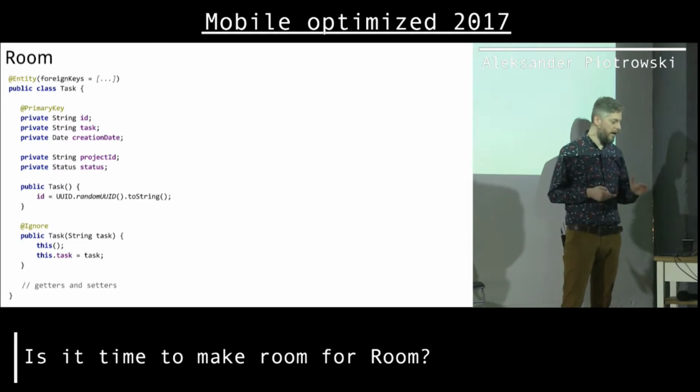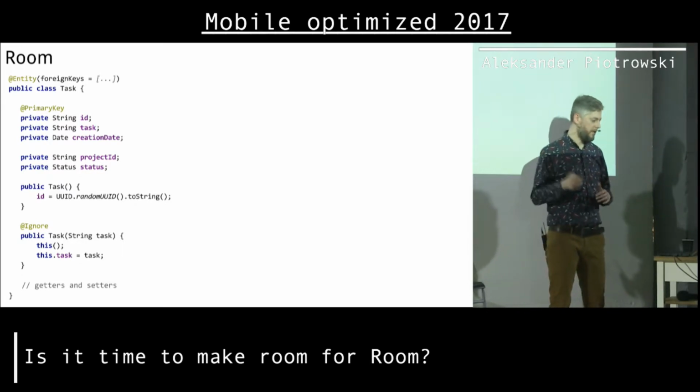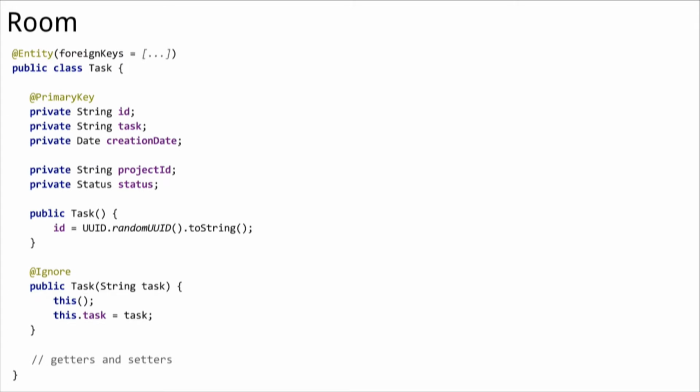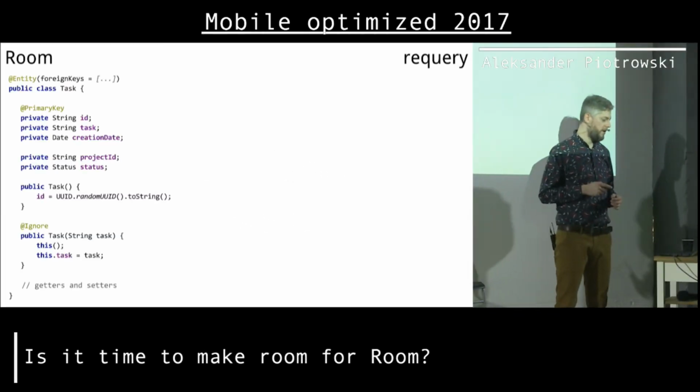So in the end, the full entity for Room looks like this. Entity at the top with some parameters, primary key for one of the fields, a few constructors, one should be not ignored, the rest have to be ignored. And that's, skipping of course getters and setters, they are important, but in the end, this is an entity for Room. And with Requery, I must say it's much funnier to create entities.